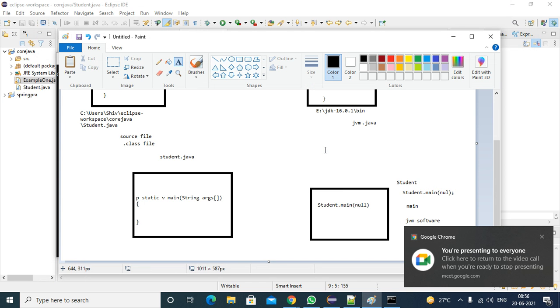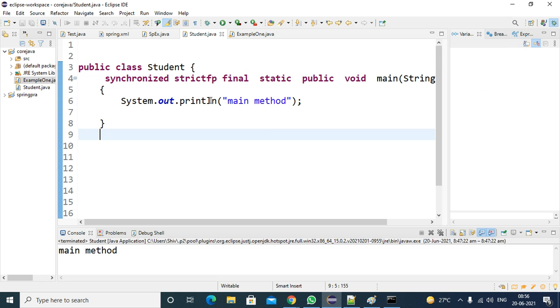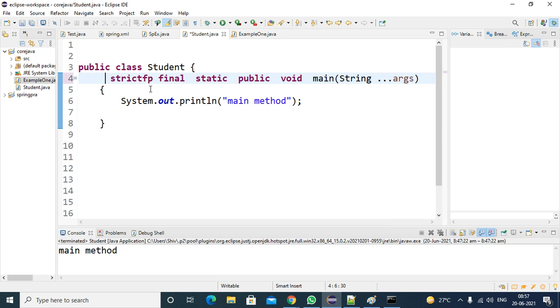So this is about the main method. What are the different ways we can call the main method? Then we will see naming conventions.